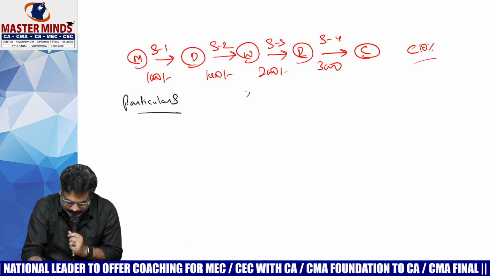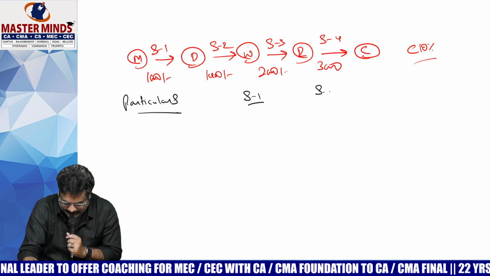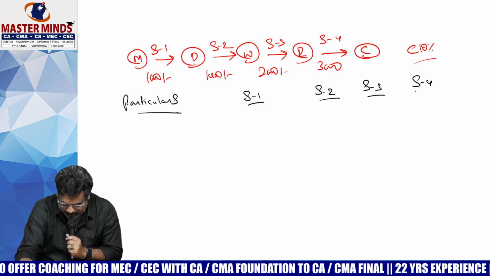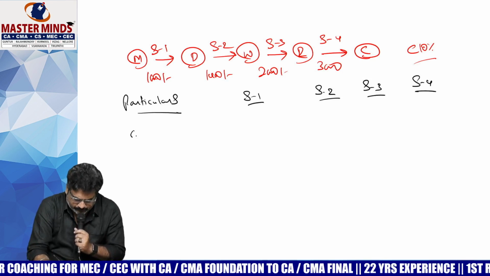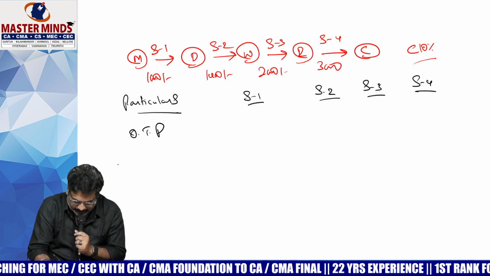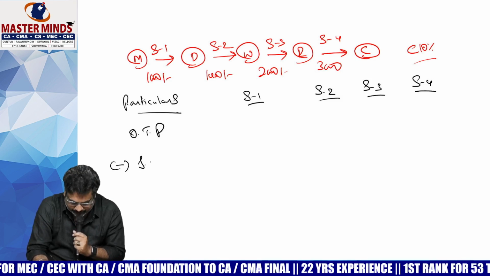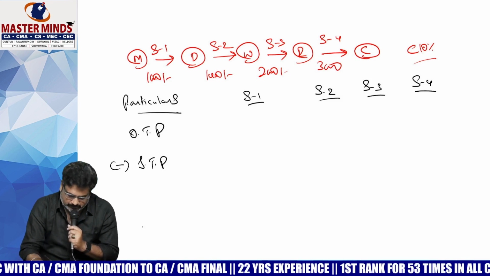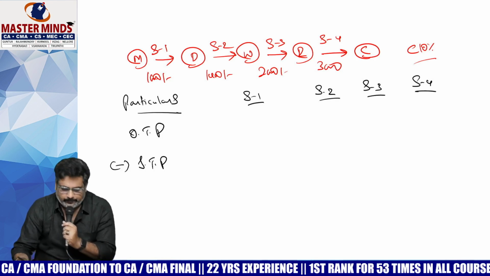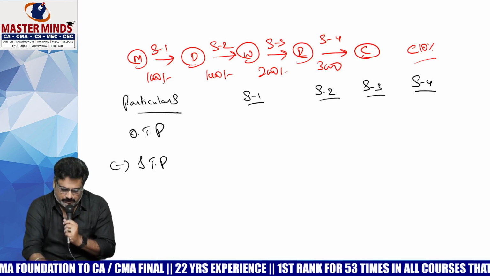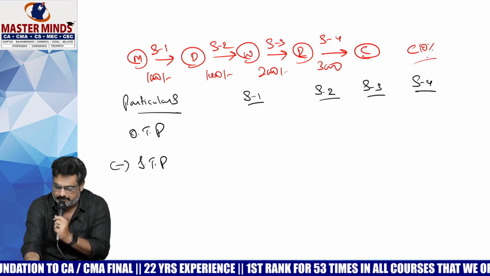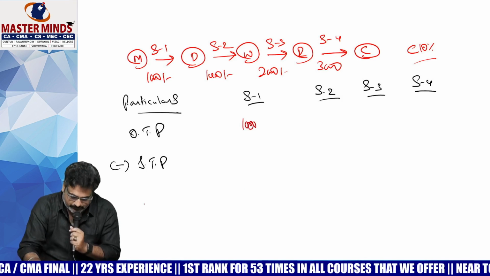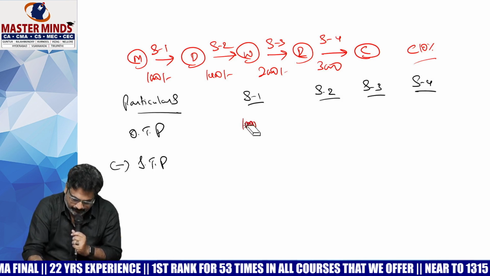Particulars: stage 1, stage 2, stage 3, stage 4. Output tax payable minus input tax paid. In stage 1, what is the output tax payable? 100, because 1000 into 10% will be 100.